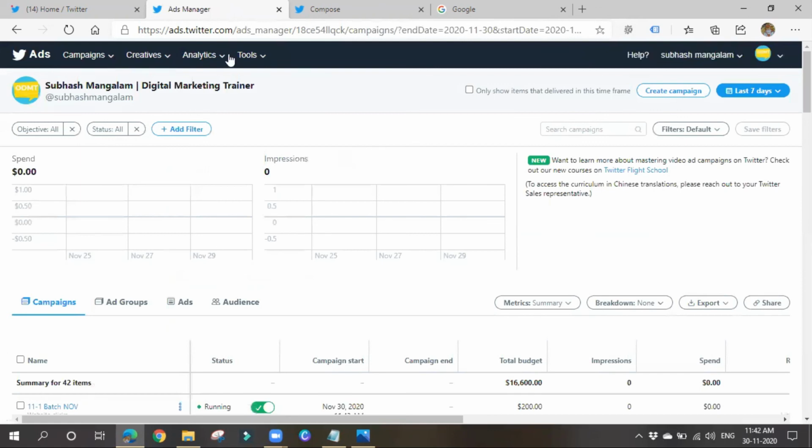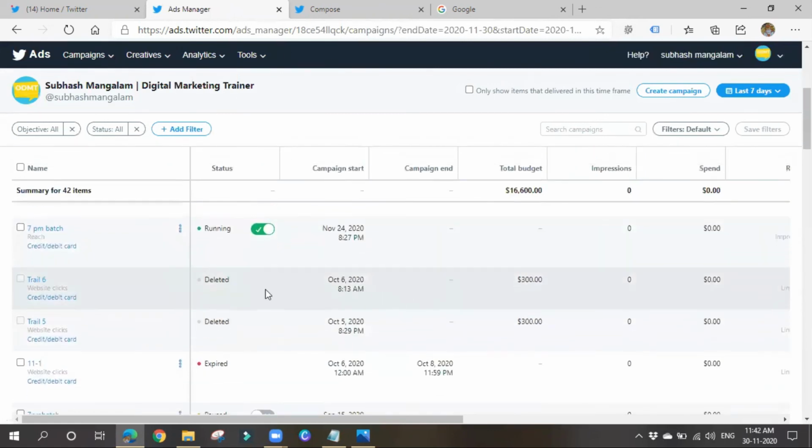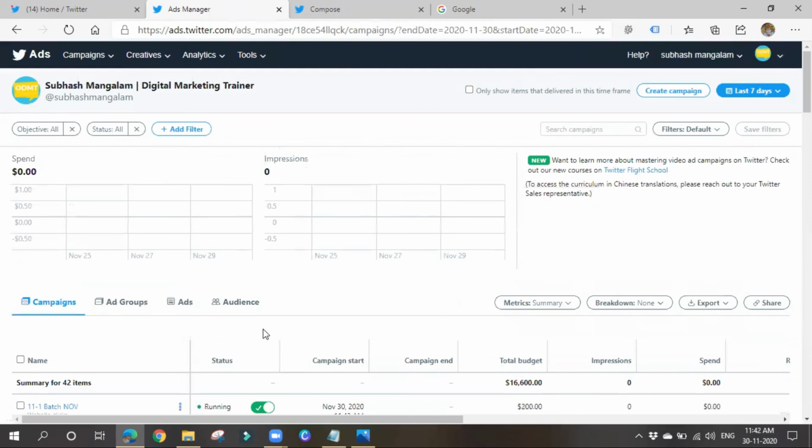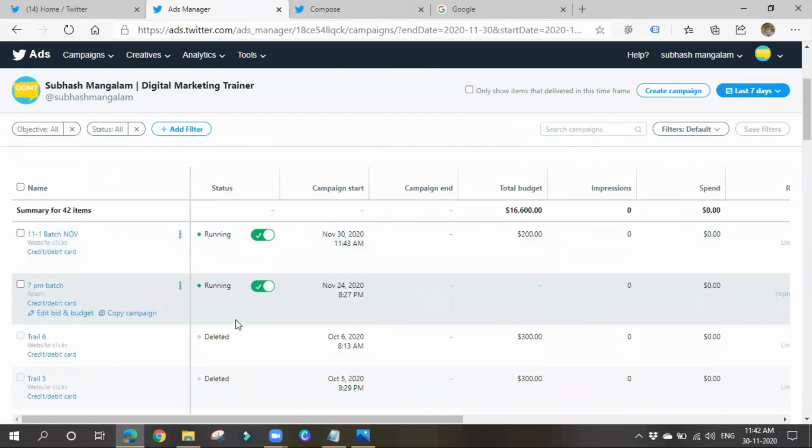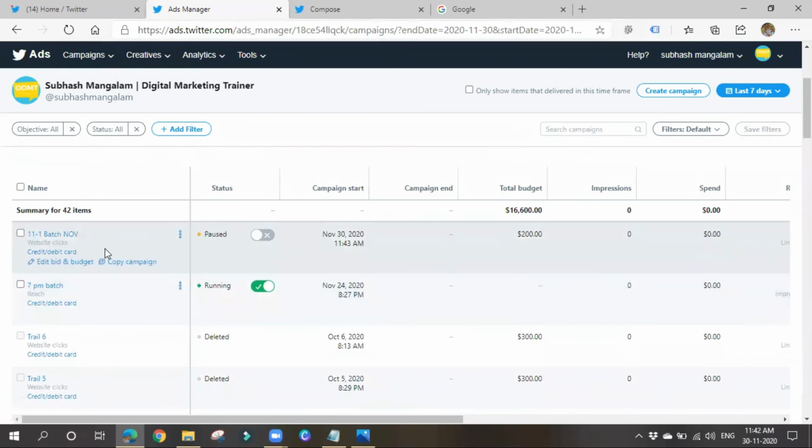Okay, so in Twitter ads manager, we can see what all things we have created and all, what all campaigns we have created and all, we can see here. Refresh once and you can see all campaigns here. Okay, so you can also see whether they are running or not. You can also delete them, you can also pause them.